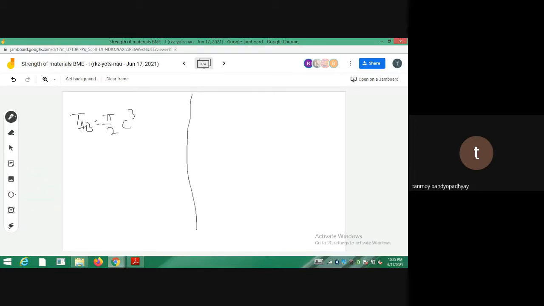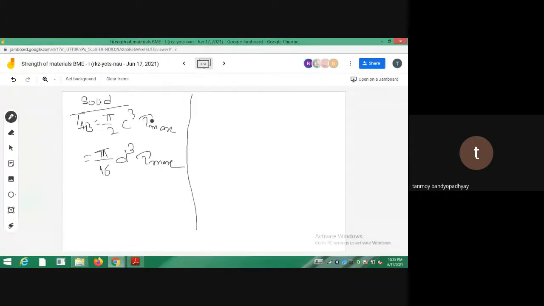So এটা হচ্ছে pi by 16 tau max. So you put all the values. In terms of diameter তুমি লিখতে পারো, in terms of diameter it is pi by 16. এই formulas গুলো just মানে কি বলবো, pi by 16 d cube fs. Just remember all those formulas. ঠিক আছে? Where d is the outer diameter.